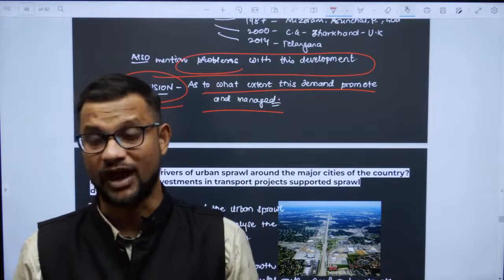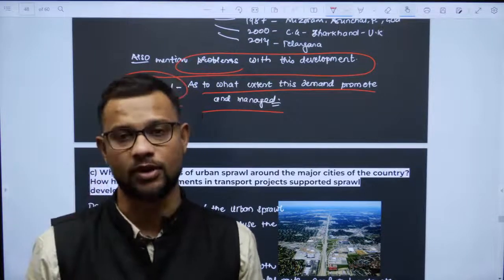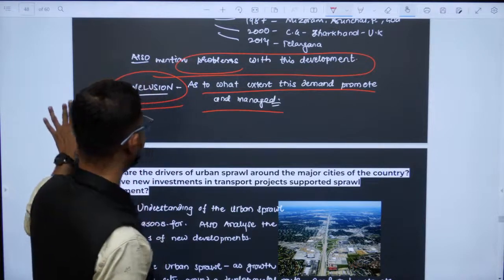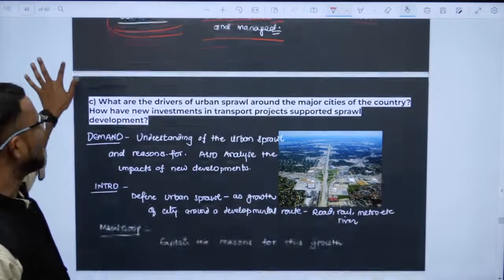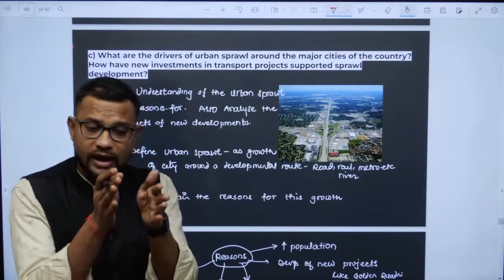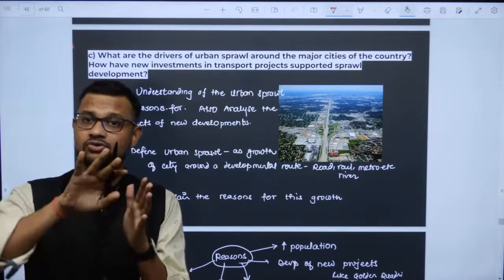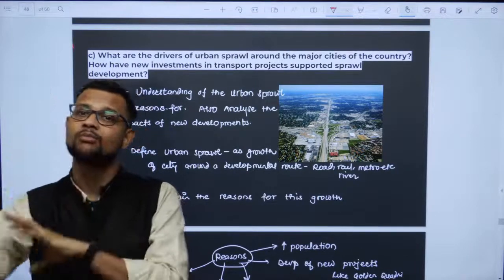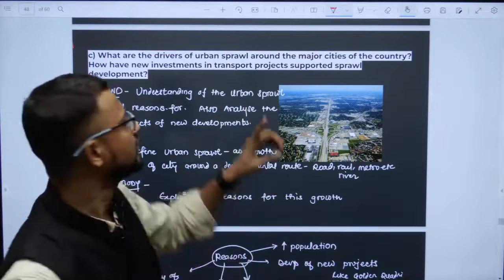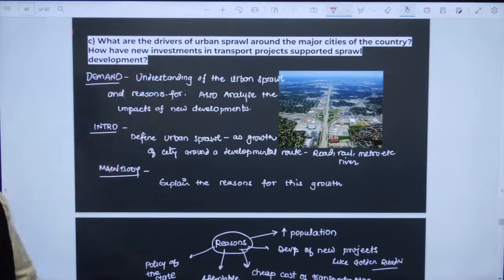You can create a state on the basis of language, but whether it will survive is a different problem. Are you getting this? And that is the case. So in conclusion you can say how to keep a balance: accept a few demands which are legitimate, and otherwise make people more aware of an inclusive identity. So in conclusion you can write about this. This next question is of typical urbanization, paper 2.